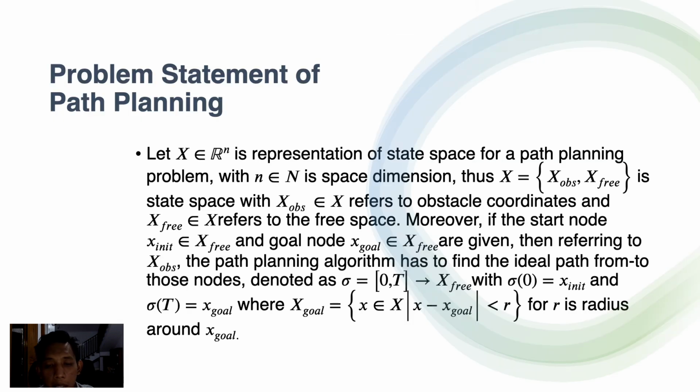And here is the problem statement of path planning. Let X be the state space with n as the space dimension. There will be two conditions for this space: the state space that is already occupied by the displacement of any obstacle, denoted by X obs, and the state space which is free, with nothing lying on it, denoted by X free. The starting and goal points are located in X free. Then, by referring to the complete information of X obs, the problem of path planning is to find the way connecting the start and goal points without collision to any obstacle in the environment.